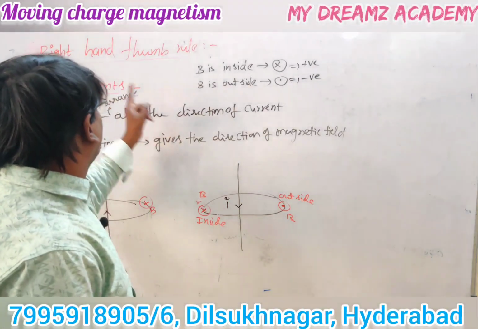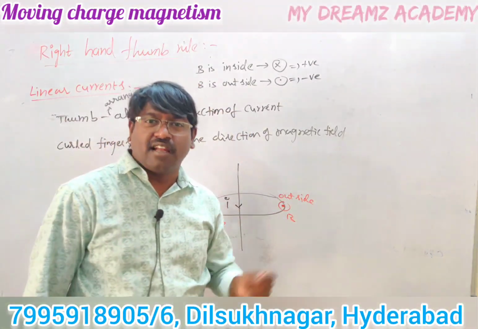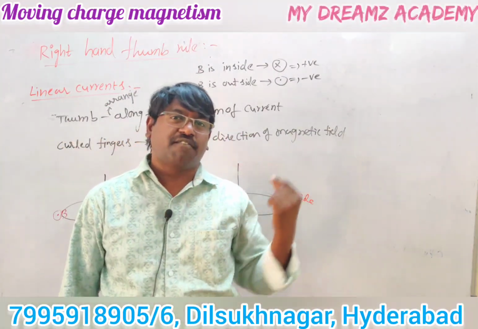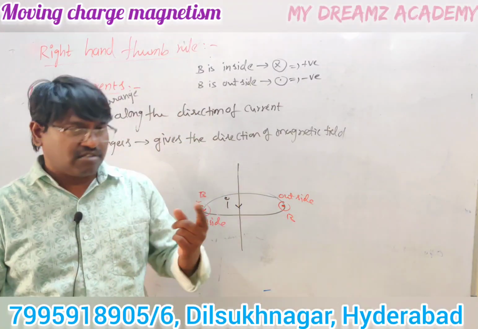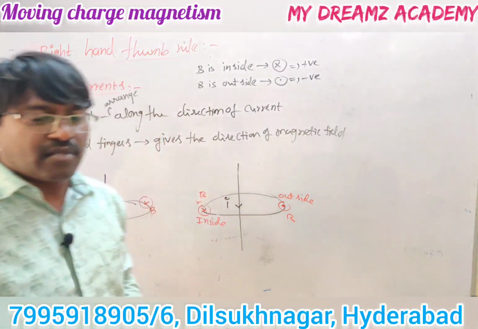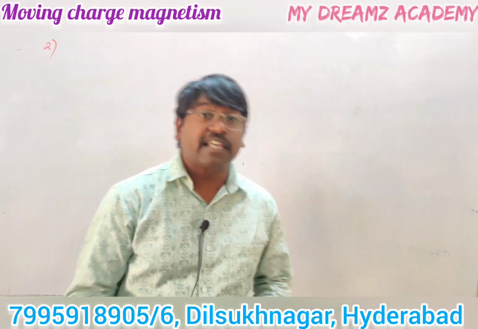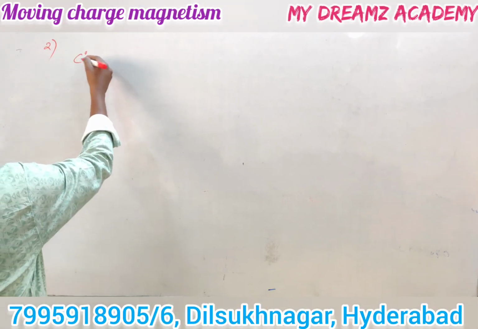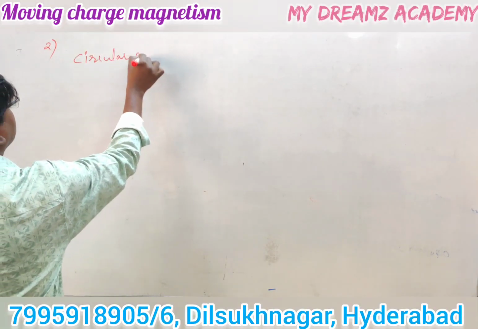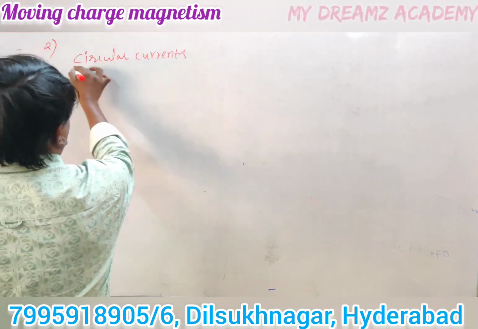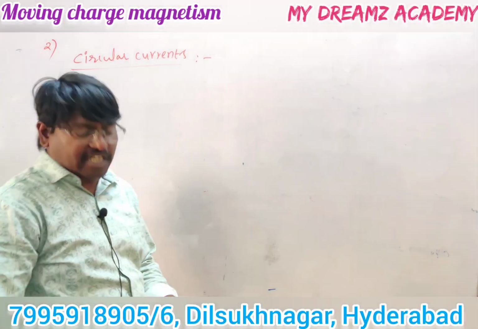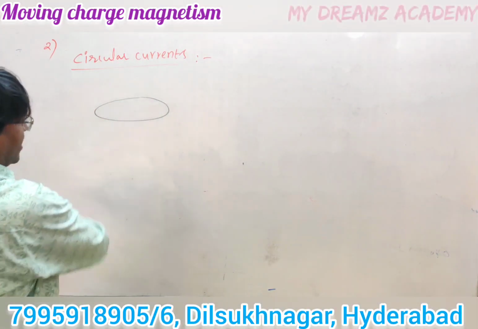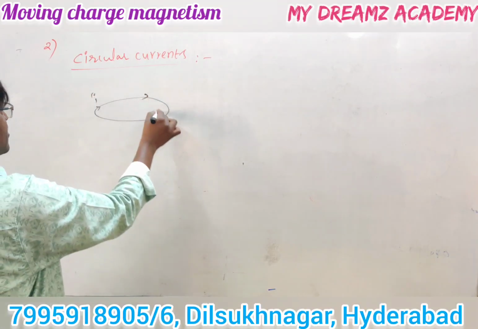So here we considered only linear currents. If the currents are circular, meaning the current carrying conductor is in circular shape, what is the induced magnetic field due to those circular currents? Okay, so next one is for circular currents. If the wire is circular shape, what is the direction of induced magnetic field? Now consider one current carrying conductor like this, carrying a current I in clockwise direction like this.